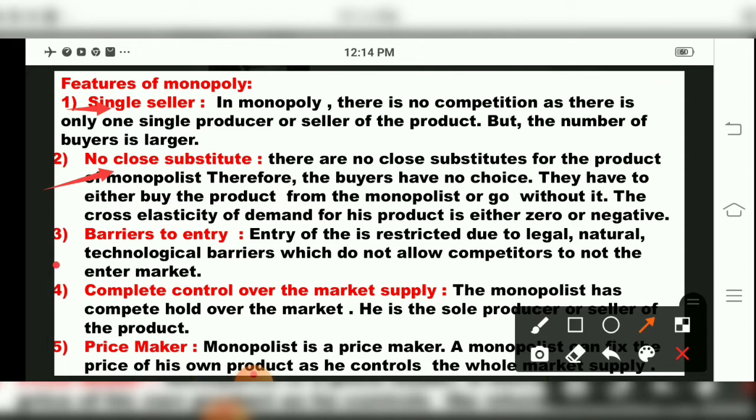Then the third one is barriers to entry. See, in a monopoly market, there are restrictions. So entry is restricted.